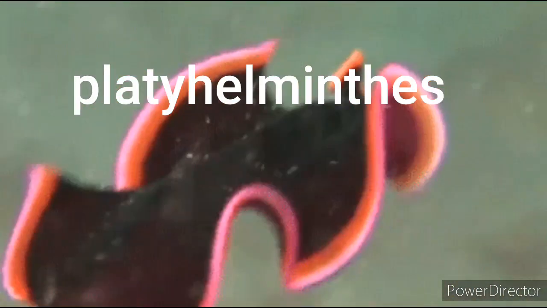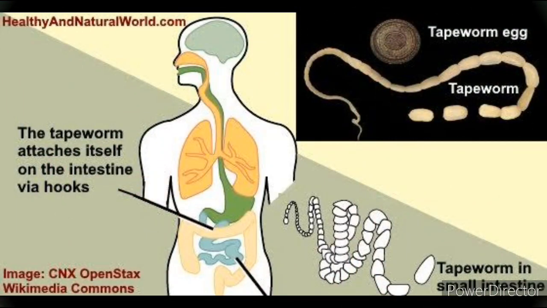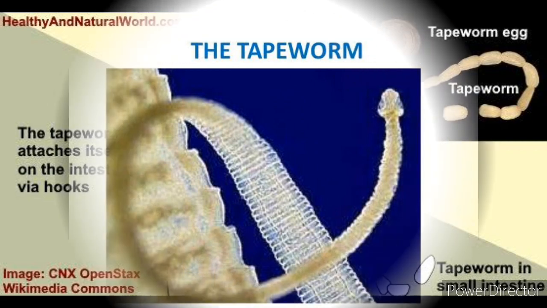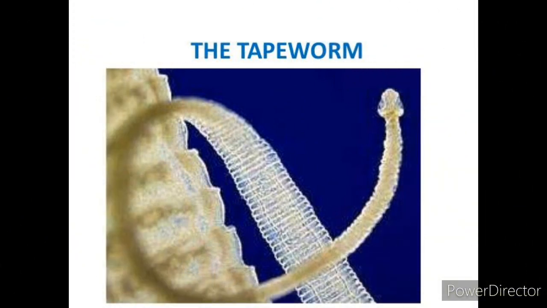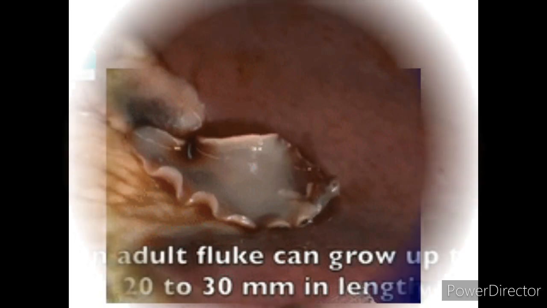Third type of invertebrate is the platyhelminthes, which is commonly called the flatworms. The body is thin and flattened, hence the name flatworms. They are mostly parasites. That is, they live in the bodies of other animals. Common examples of the flatworms include tapeworm and liver fluke.